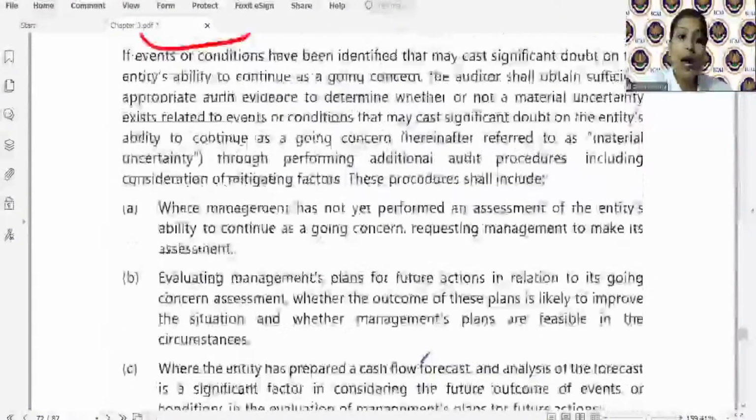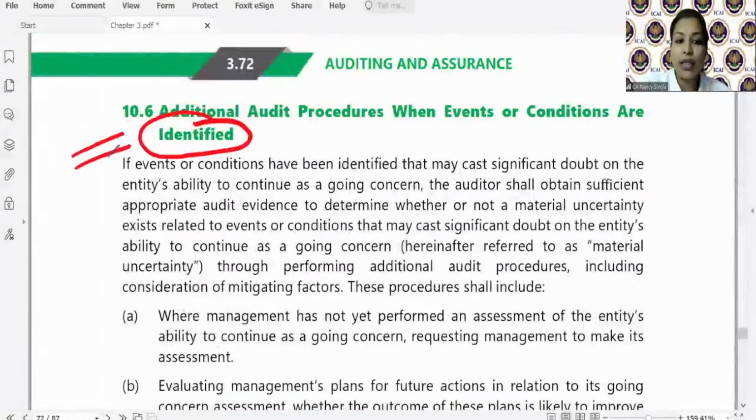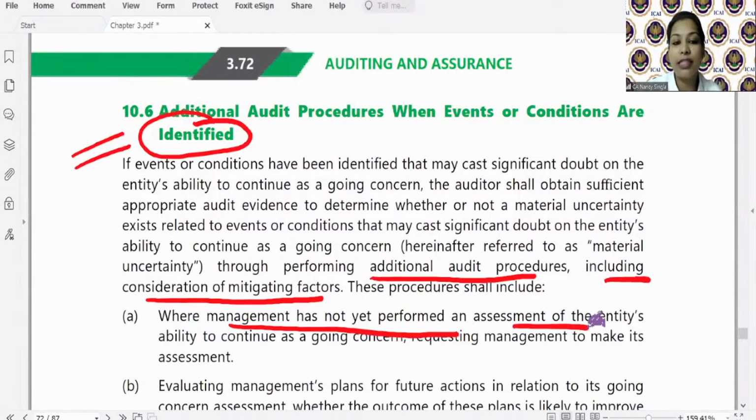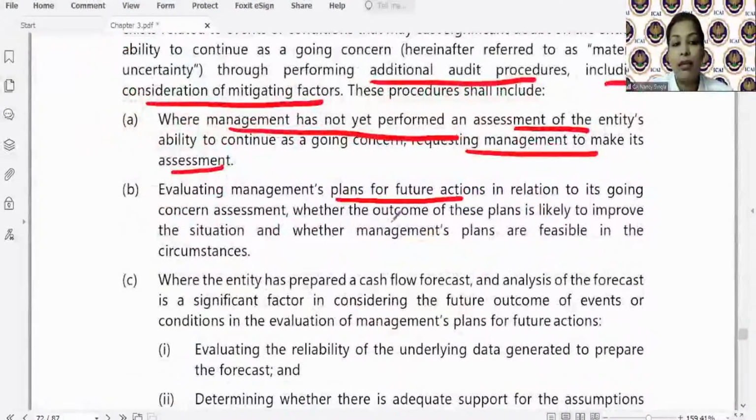Simple है ना. अब identify हो गया है तो auditor what he'll do, he'll perform additional procedures including consideration of mitigating factors. ठीक है. If management has not yet performed the assessment, ask the management to make its assessment. Evaluate the management's future plan outcome, है ना, whether these are feasible or not.